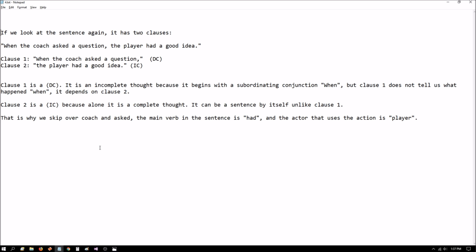Okay. So clause 1 is dependent. Clause 2 is an independent clause, complete thought. This is why you're not supposed to use coach and ask. Because when somebody asks you to find the main subject and the main verb, they're talking about from the independent clause. A good idea is the object of the verb. That's what he had, a good idea. Okay. Which player? The player.